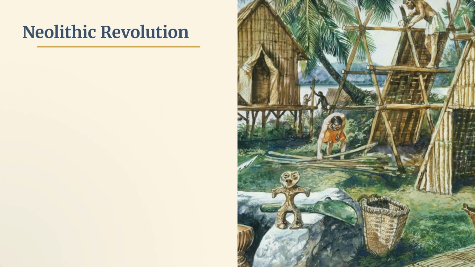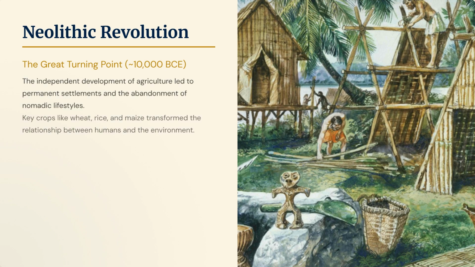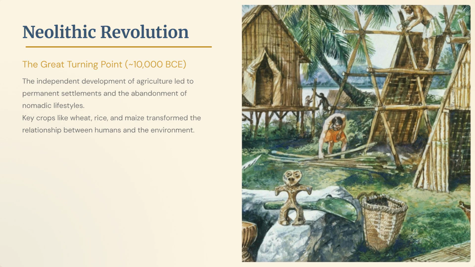The Neolithic Revolution, around 10,000 BCE, was a great turning point. The independent development of agriculture led to permanent settlements. Key crops like wheat, rice, and maize fundamentally transformed the relationship between humans and the environment.